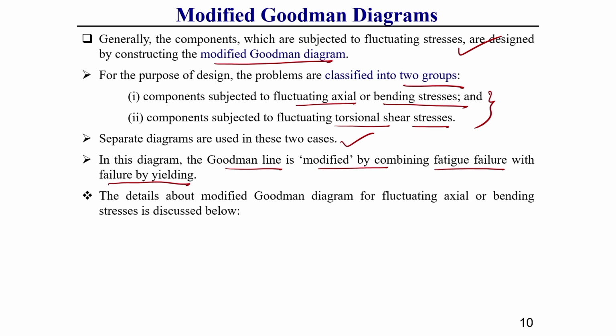In the next lecture I will discuss in detail how to draw the modified Goodman diagram, and based on it how to solve problems related to bending and axial stresses and to torsional types of stresses.